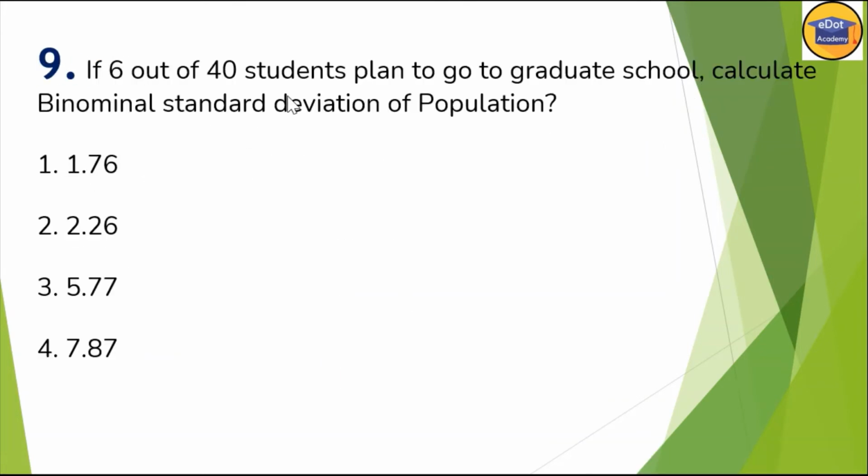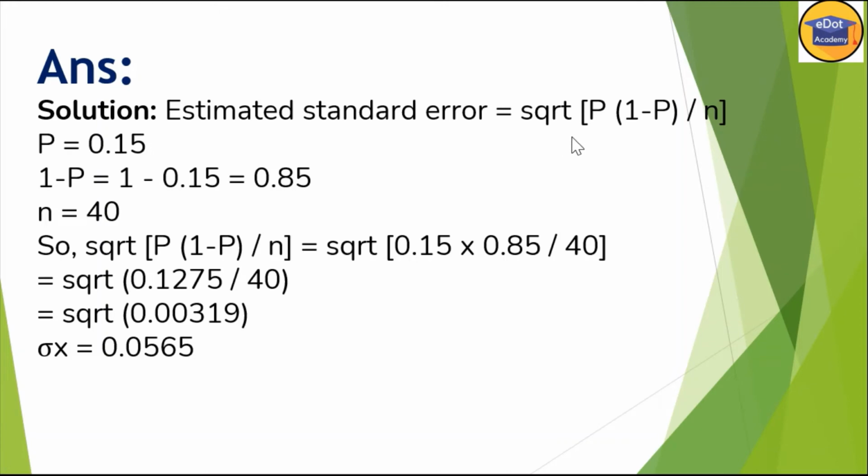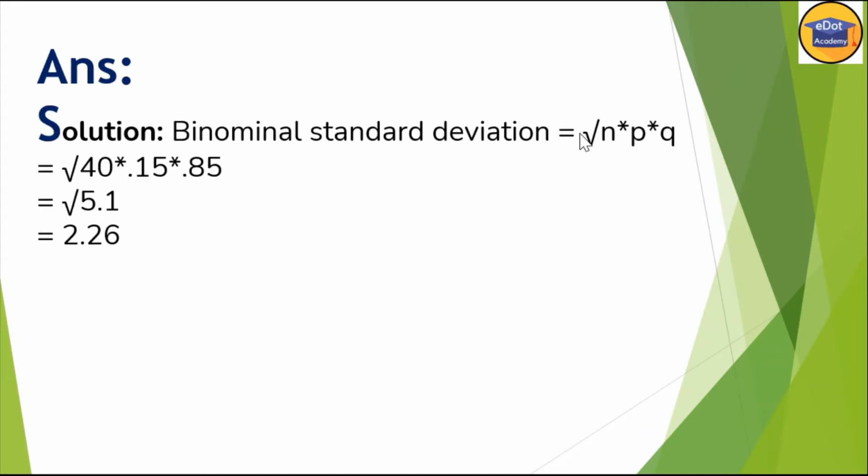Okay, now next. 6 out of 40 students plan to go to graduate school, same question. Calculate the binomial standard deviation of the population. The binomial standard deviation formula is a little bit different from this. The previous formula is square root of p times 1 minus p divided by n. Now a slight change is there. N will go on top.